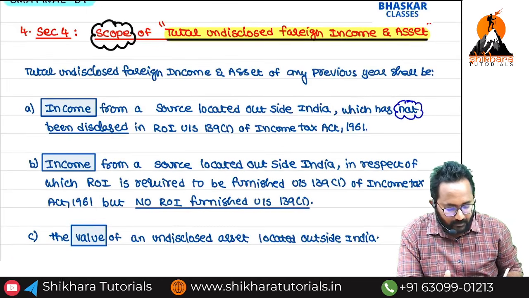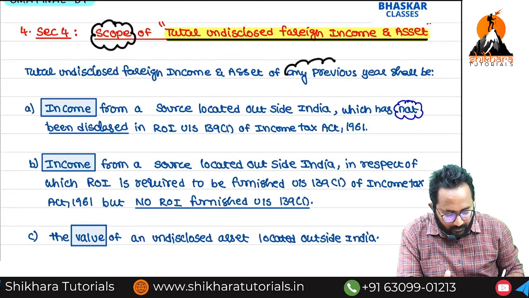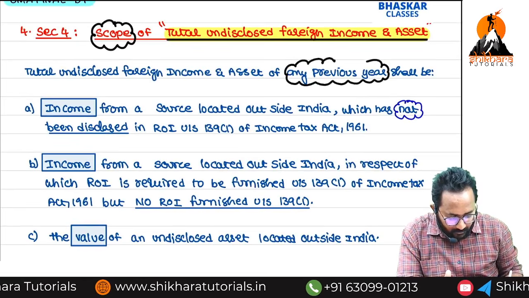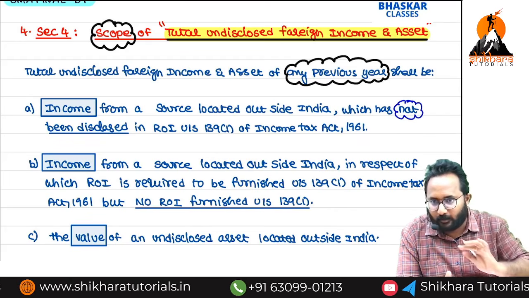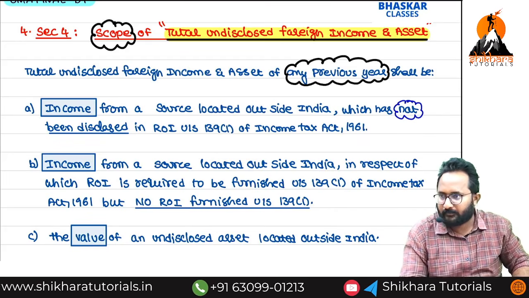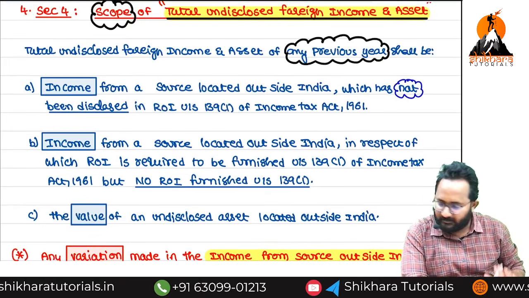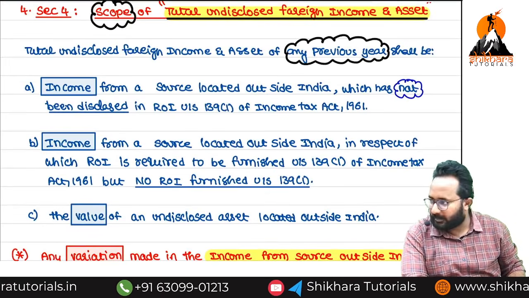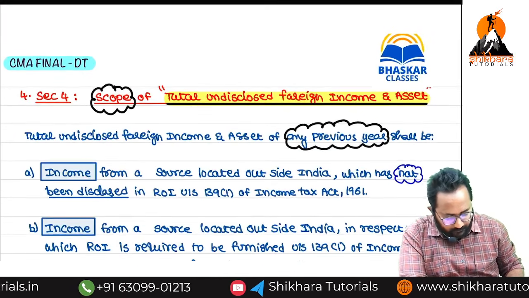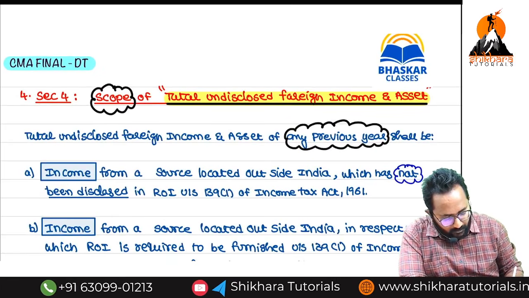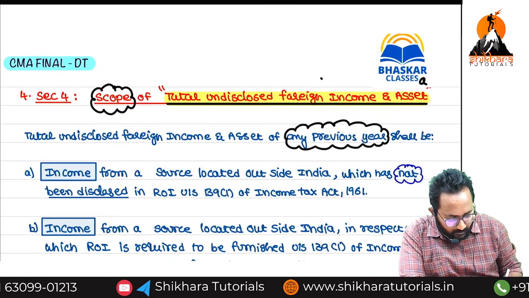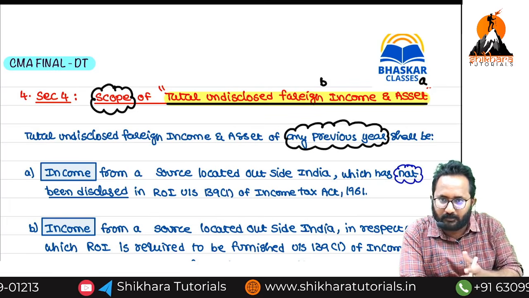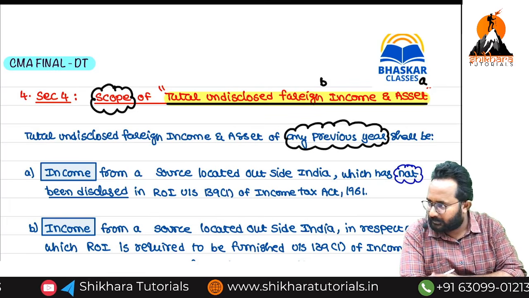For which year are we required to calculate? For any previous year, we are required to calculate relevant to that assessment year. In the assessment year, we are required to pay the tax at the rate of 30%. Now, 3 points are there. First, I will tell you. Here I want to calculate the asset value first. Next, the income related to that asset we have to compute. First,